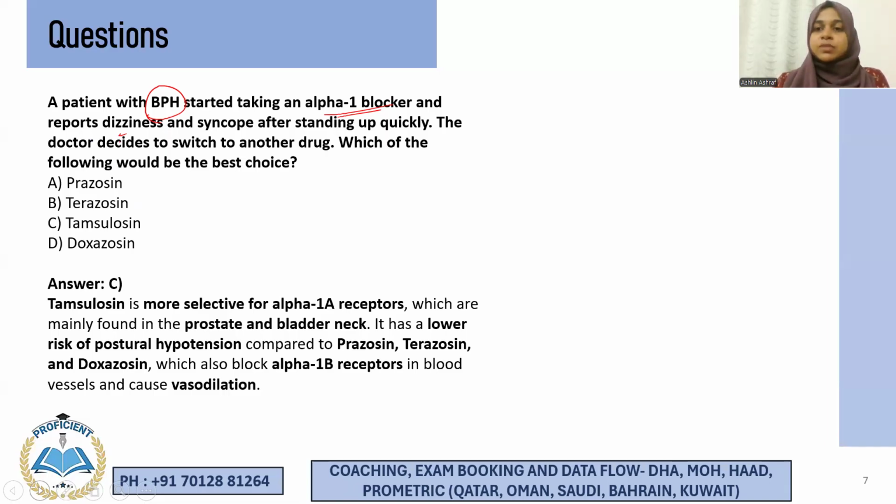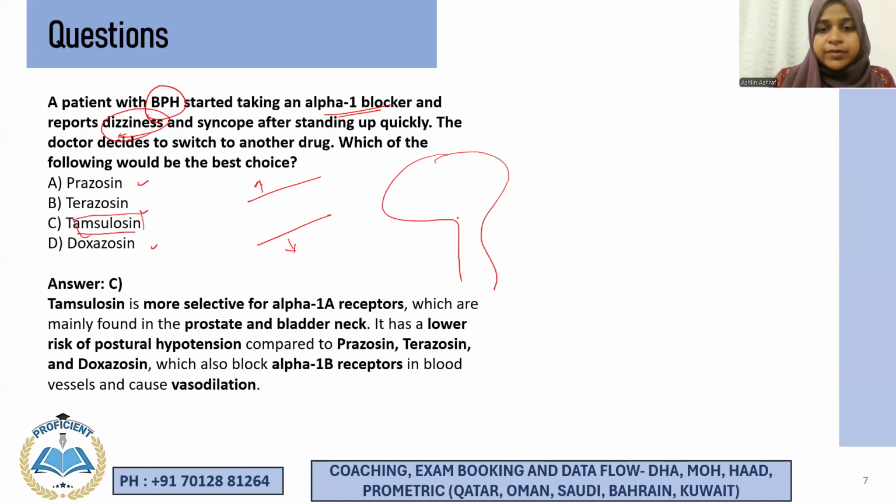Answer is tamsulosin. Why tamsulosin? See, prazosin, terazosin, and doxazosin, they can cause vasodilation of the blood vessel and cause decreasing BP, which is responsible for the dizziness that we saw, right? But tamsulosin is more specific for the alpha-1A receptor, which is present on the neck of the urinary bladder, right? So this is more effective and it will not have much effect on the BP.